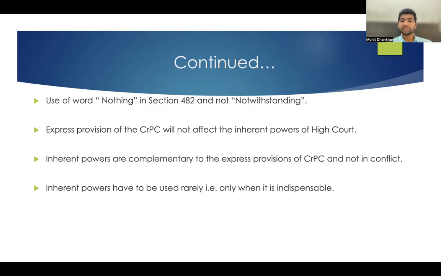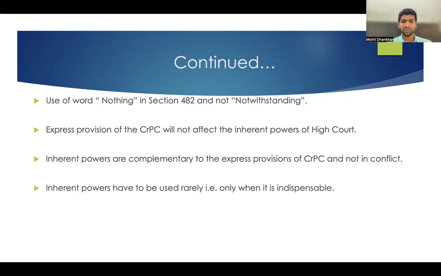When the code is silent and to prevent the abuse of the process of court, or for the ends of justice, an order is required on which the CRPC is silent. Express provision of the CRPC will not affect the inherent powers of the High Court. As I mentioned earlier, inherent powers of the High Court and the express provisions of the CRPC are complementary to each other, और इन दोनों के बीच में कोई भी conflict नहीं है.